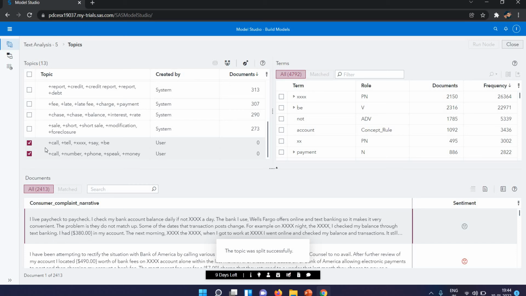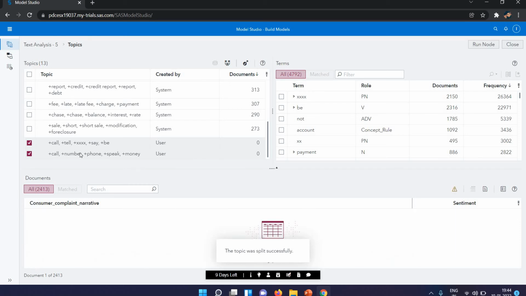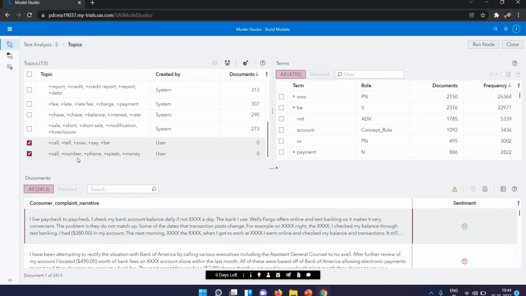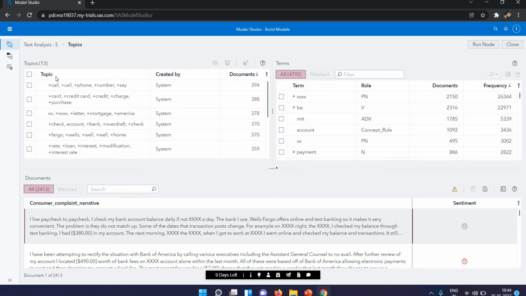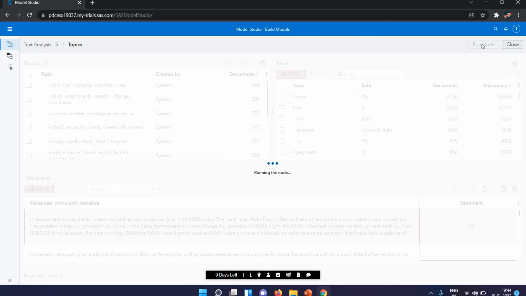Now you can see here this is split into two: call, tell, say, be, and call, phone number, topic, money. Now it's distributed into two parts. If you want to split it, you can split into two or three, as you want. I have to run this node, then it will show the result related to that one.